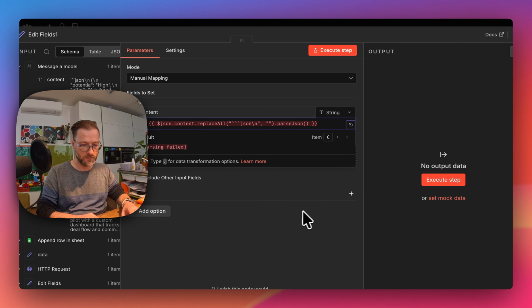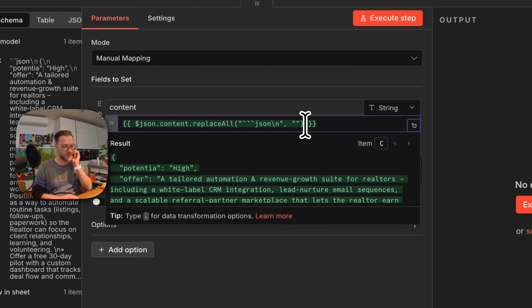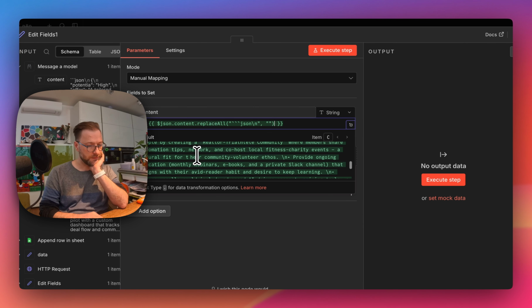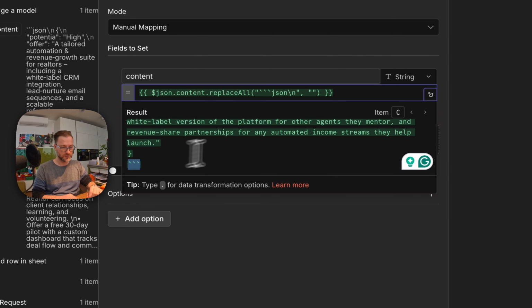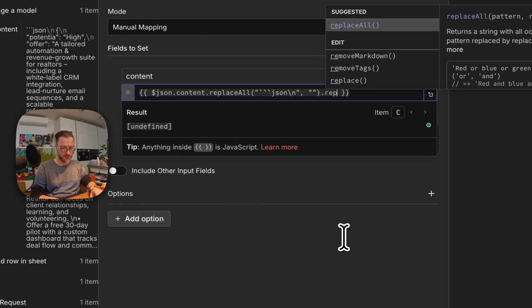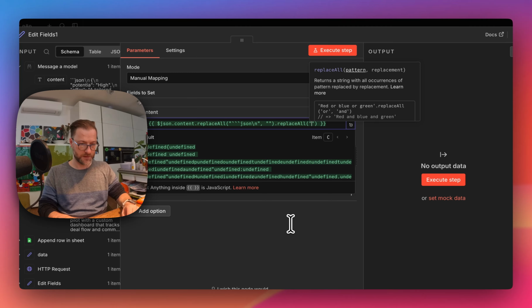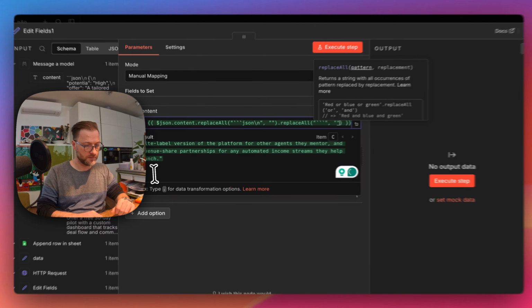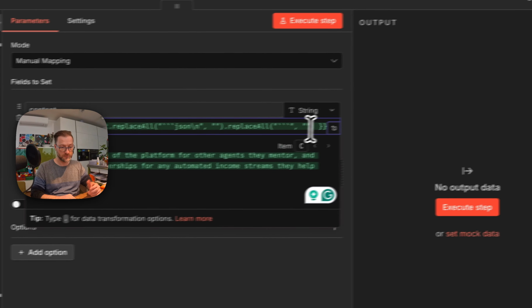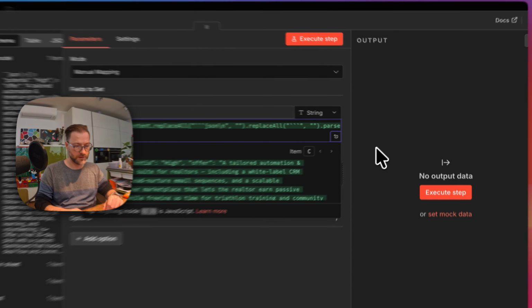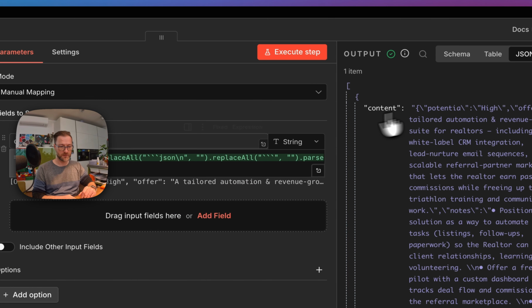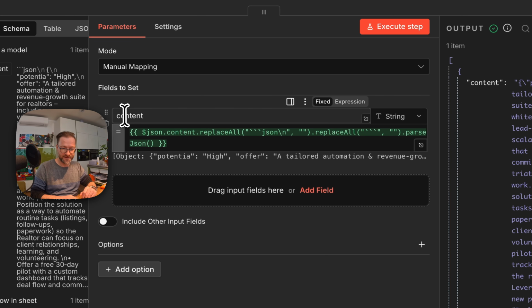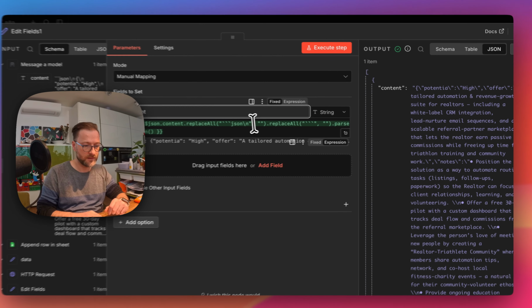Okay, let me check. Is everything fine? And the last sign over here should also be replaced. Replace all, the same sign, and boom. So the last sign was replaced by empty, and now it should be parsed, right? And the object is JSON, all right? If I execute it, it's still the same. It's not the right thing.